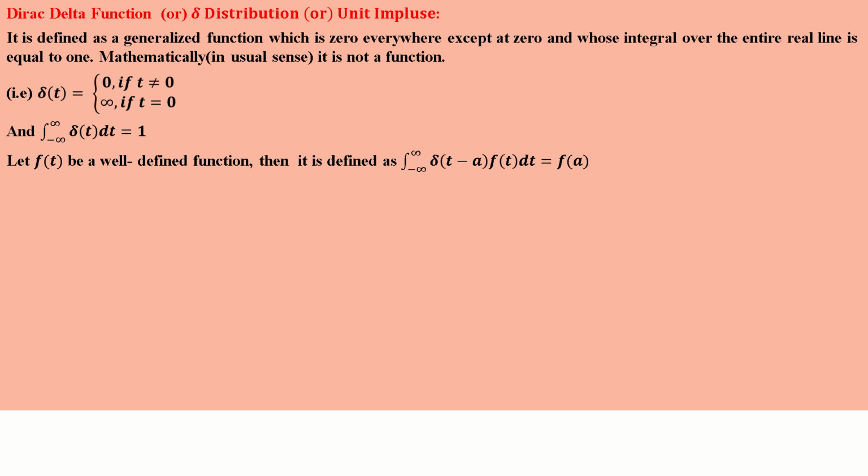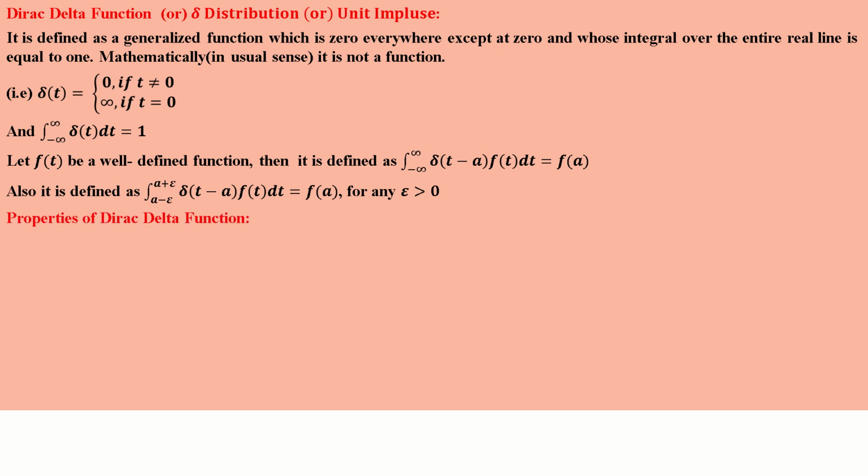Suppose f(t) is a well-defined function, then the integral from minus infinity to plus infinity of delta(t minus a) f(t) dt is equal to f(a). Some useful results: it is also defined as the integral from a minus epsilon to a plus epsilon of delta(t minus a) f(t) dt equal to f(a), for any epsilon greater than 0.